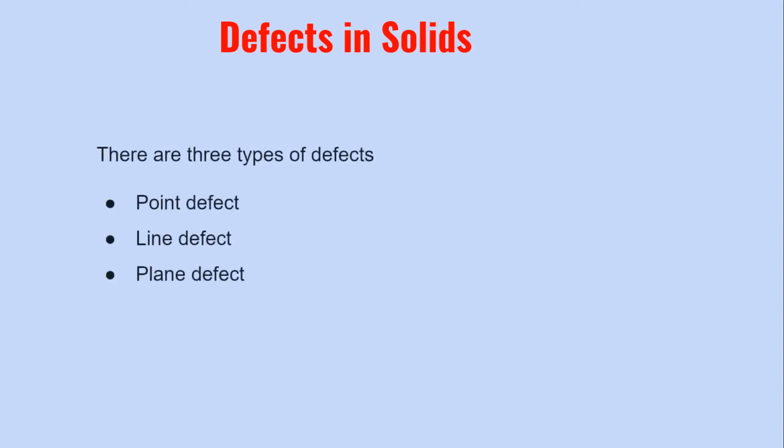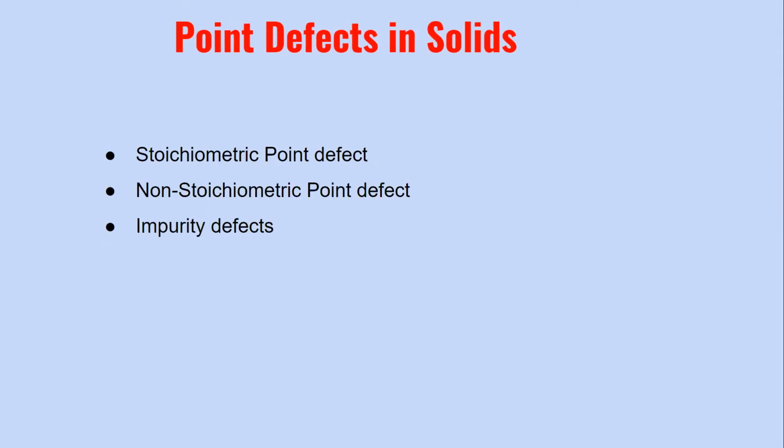So what are the types of defects? We can see that there are basically three types of defects in solids. That is, we can have the point defect, the line defect, and the plane defect. But our syllabus will permit us to study the point defects in detail. So let us consider the point defects.